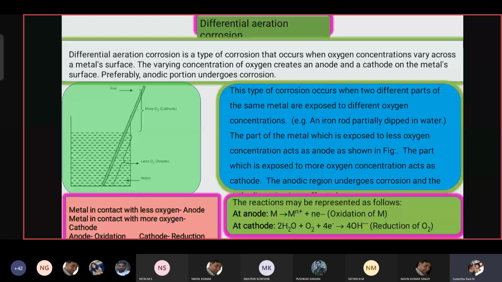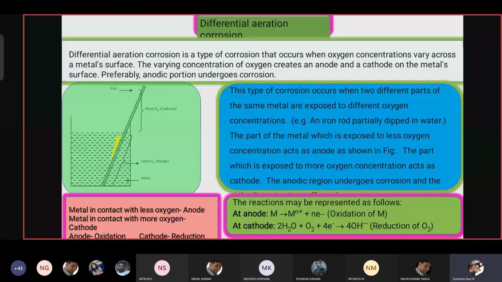This is the difference in aeration, where the portion with more contact with dissolved oxygen acts as an anode, and the portion with more contact with atmospheric oxygen acts as a cathode. So differential aeration corrosion occurs when there are differences in oxygen concentrations across the metal surface.